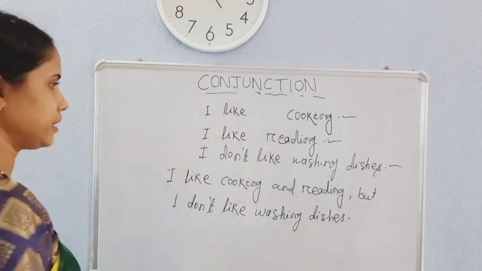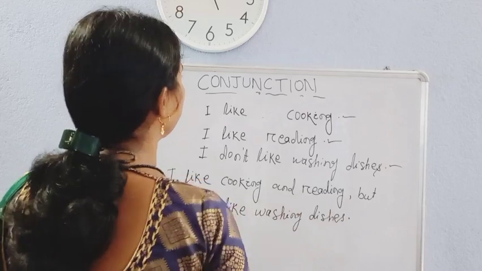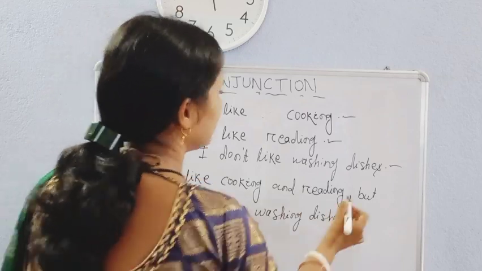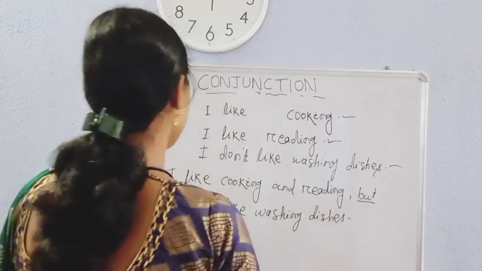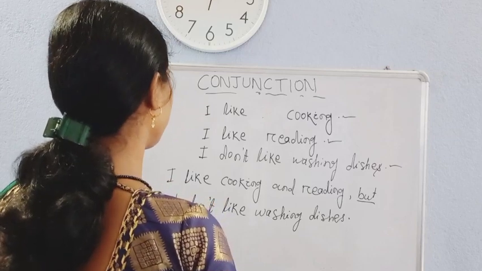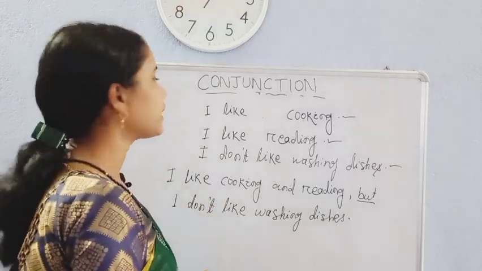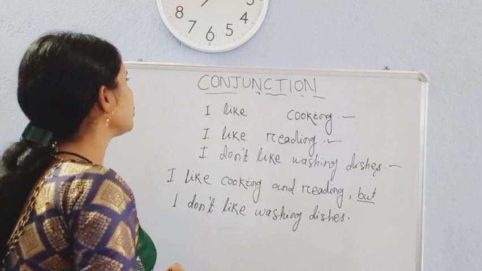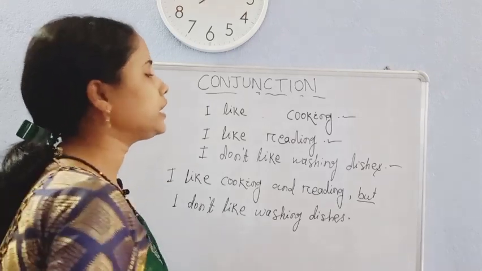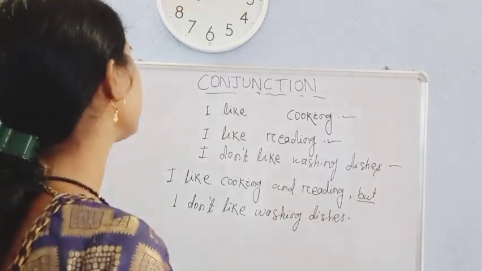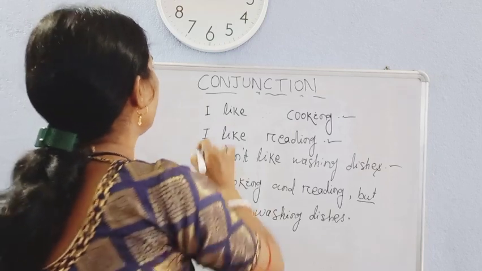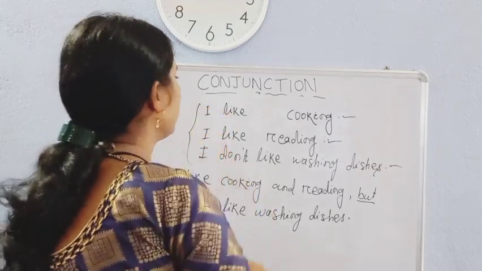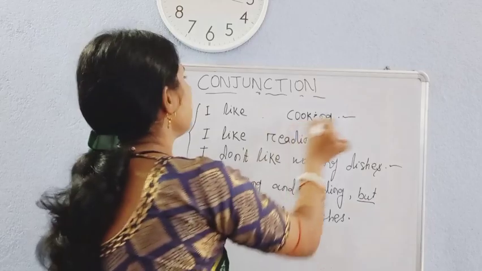Here you will get a beautiful complex sentence by using these conjunctions, like "but." Is that clear? See, conjunctions make it easy to put your sentences together without making them short.